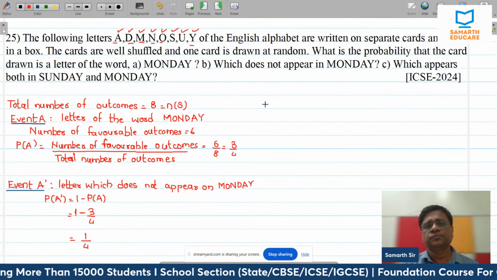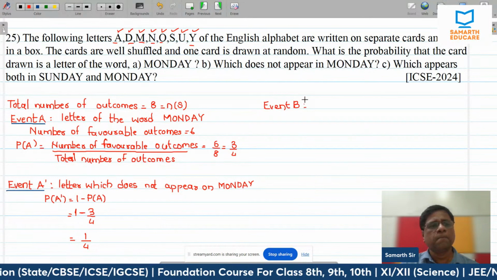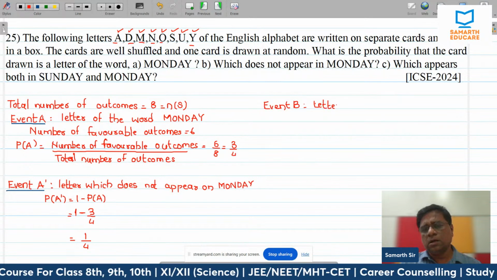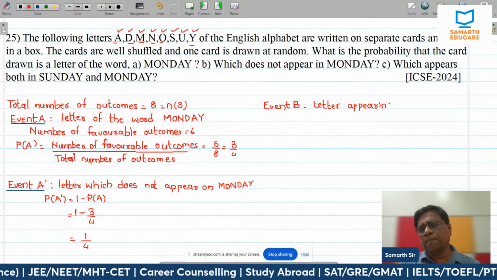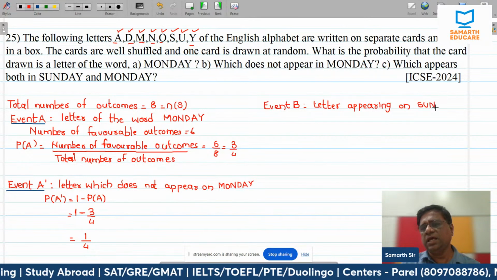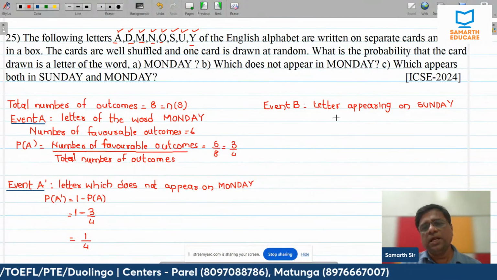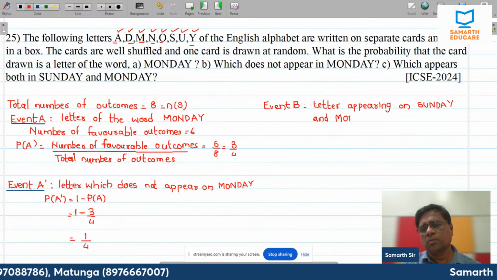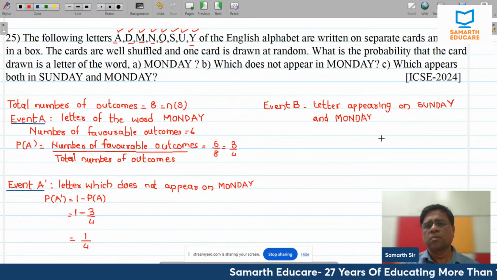Now, event B. Letter appearing on Sunday and Monday both. अब ये letter appearing on Sunday and Monday both, if we talk about, right?